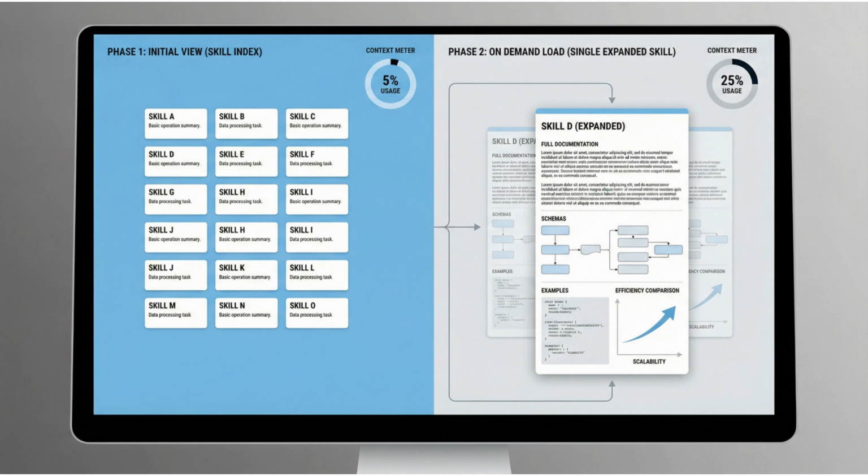Two-phase visualization. Phase 1, initial view, showing compact skill index with 10+ skill cards, each showing just name and one-line description. Context meter showing 5% usage. Phase 2, on-demand load, showing single expanded skill with full documentation, schemas, examples. Context meters showing 25% usage for that one skill. Efficiency comparison showing scalability, clean layered information architecture, 16:9 widescreen aspect ratio, landscape orientation.